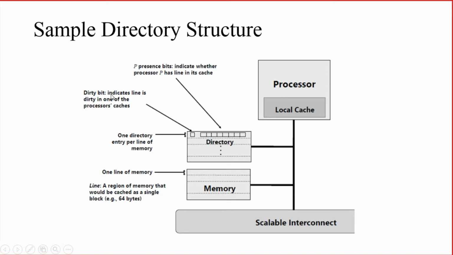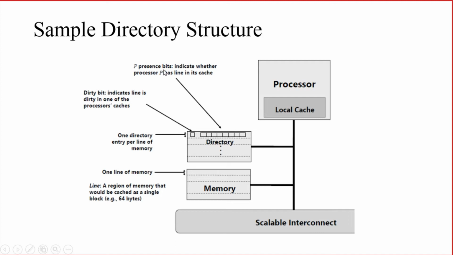And what does the dirty bit show? It indicates that the line is dirty in one of the processor caches. One part of memory may be in one cache, and if the data present in that processor is dirty, then the dirty bit will be set. So this is represented by a single dirty bit. This group of bits are known as presence bits.